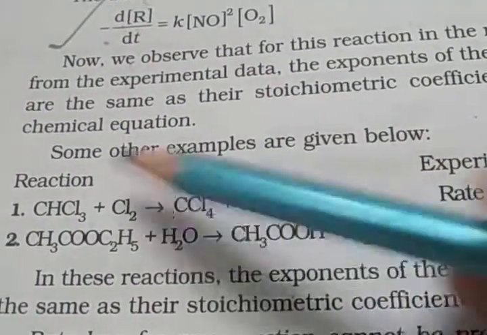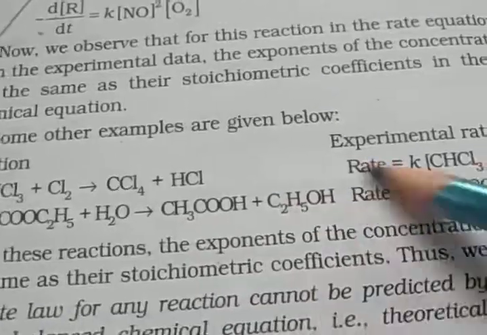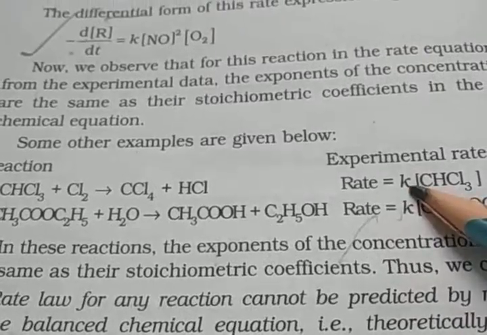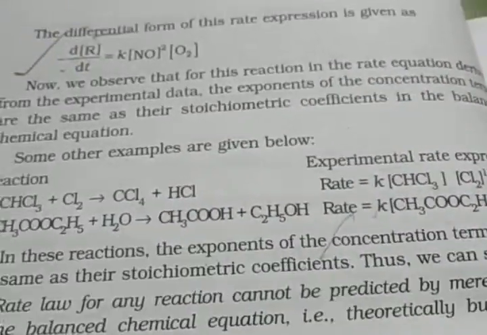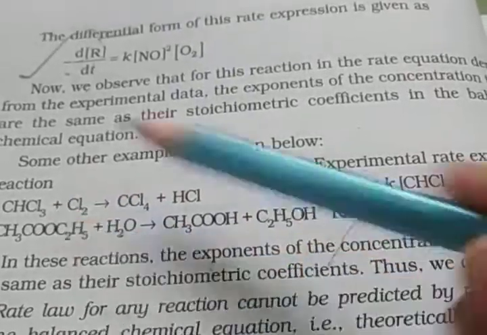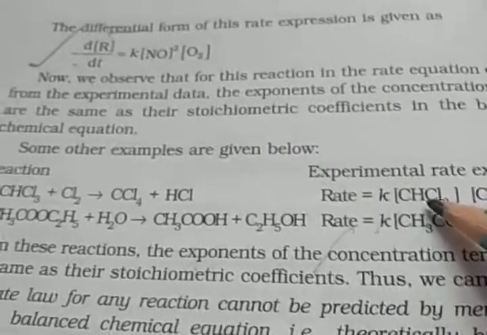Another example is given: CHCl3 chloroform plus Cl2 converts into CCl4 plus HCl. The experimental rate expression is rate is equal to k [CHCl3] [Cl2] to the power half. What is the meaning of this?